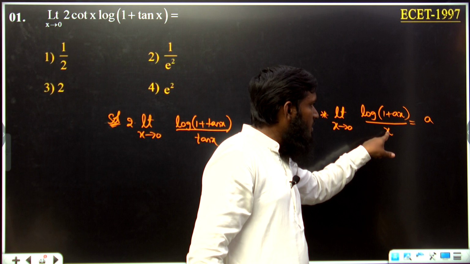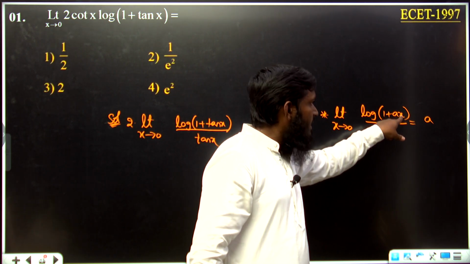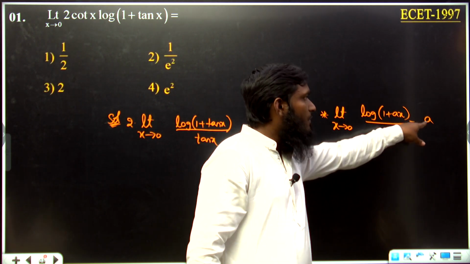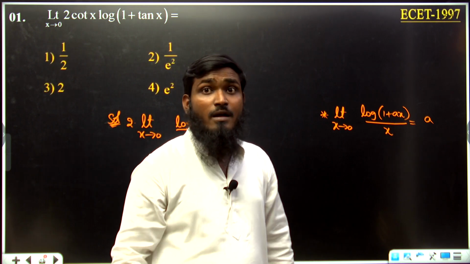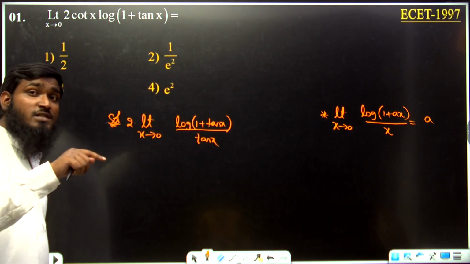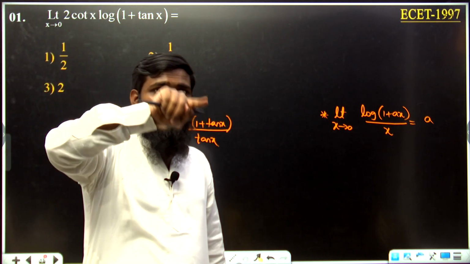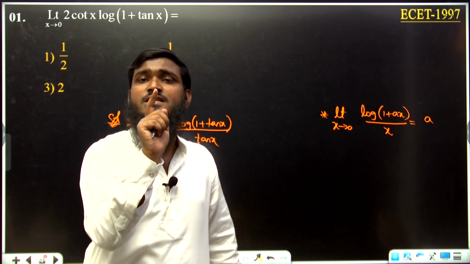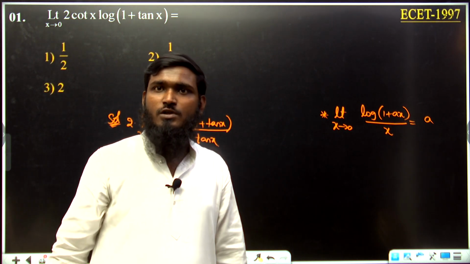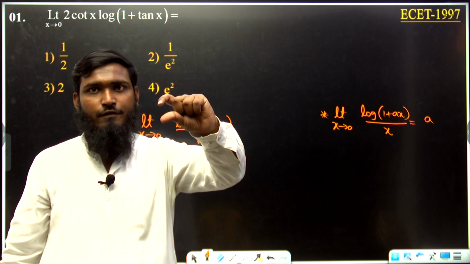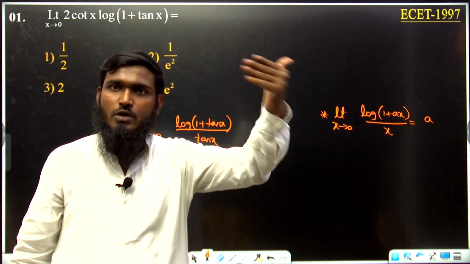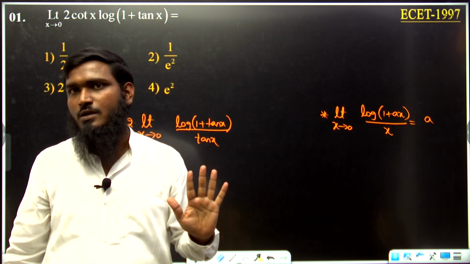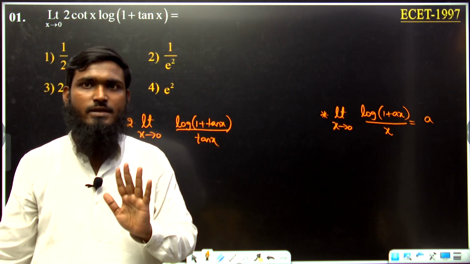If x function is same, then directly we can write the same answer. Like we have discussed in the starting questions, a power f of x minus 1 divided by f of x is equals to log a. Yes or no? If in the place of x you are having some other function also, that function should be same in that question. Then we can use the same formula.